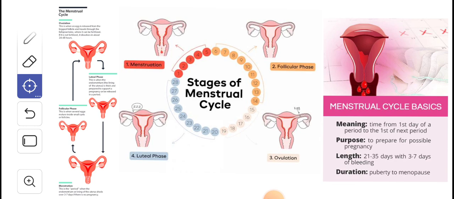the menstruation takes place. Okay, so menstruation is the cyclic event of the release of the ovum from the ovary and its removal from the body when the fertilization does not happen. So when the fertilization does not happen, the menstruation takes place.